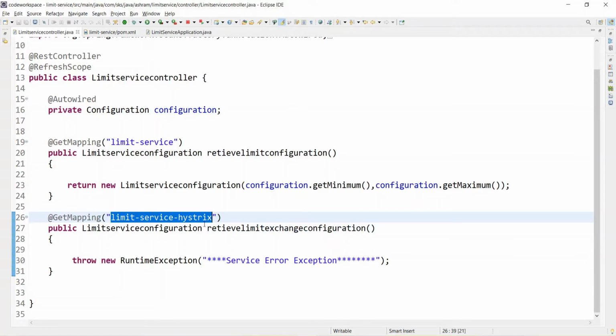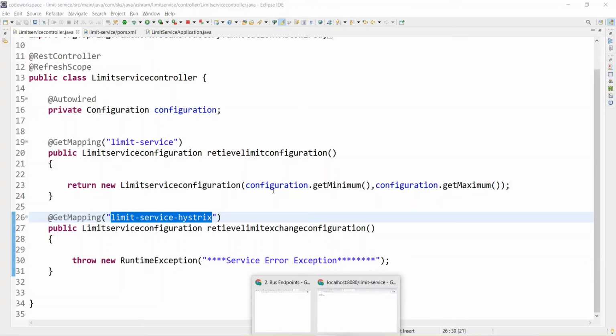While calling this REST API, we will be returning the service error exception, because as I explained, assume this method is calling the other microservices' REST API using the REST template or the Feign client, and we are getting the error. But we don't want to return the error, we want to be fault tolerant, right?